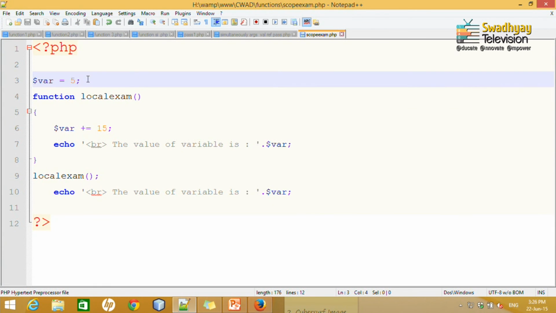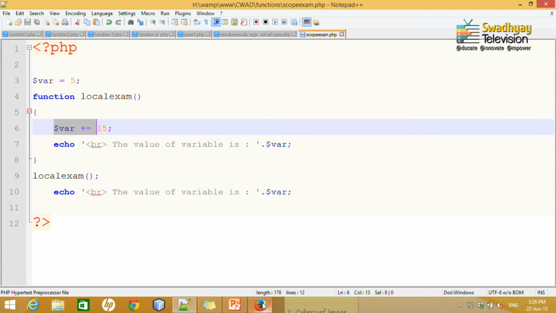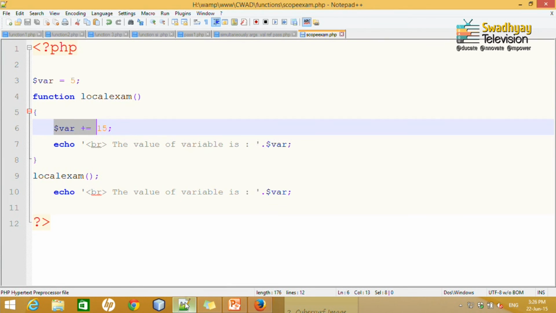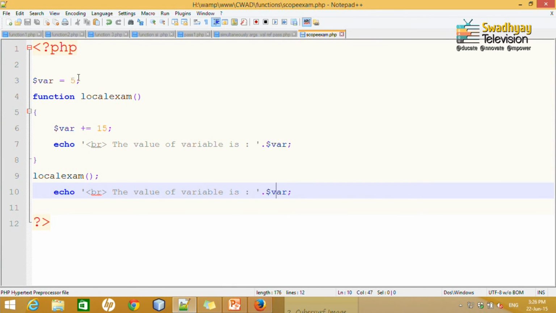This is global level, but this is local to that function inside the function. So, it cannot access it, that is why it says undefined variable. So, it displays only 15 rather than 20, and outside it will take the value of this one as 5.